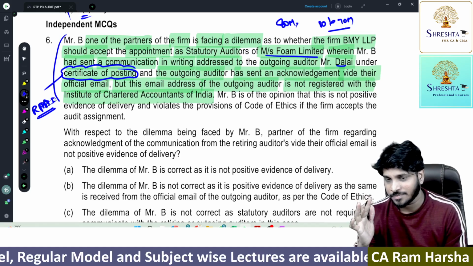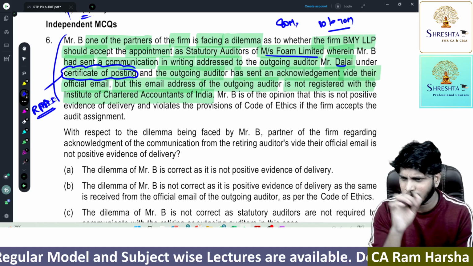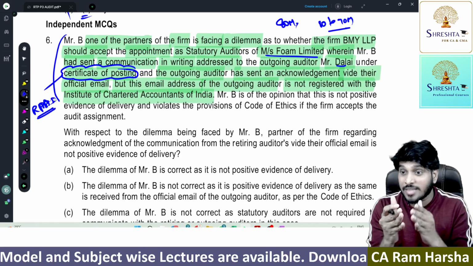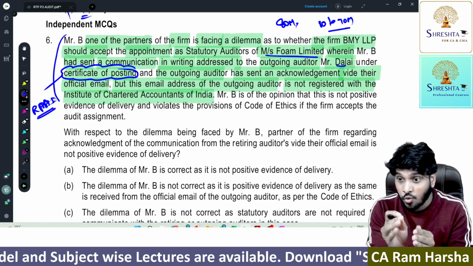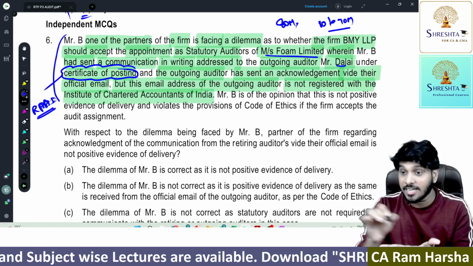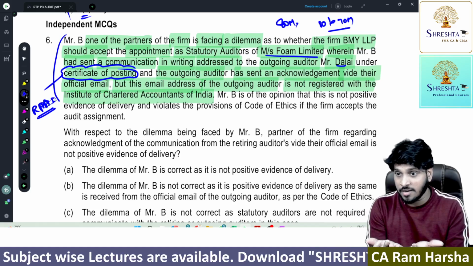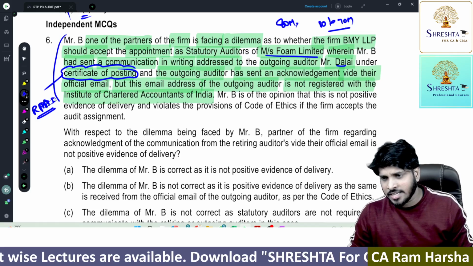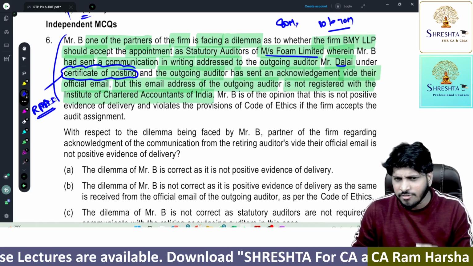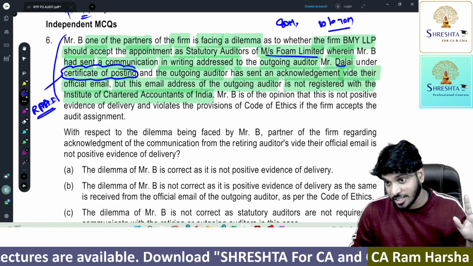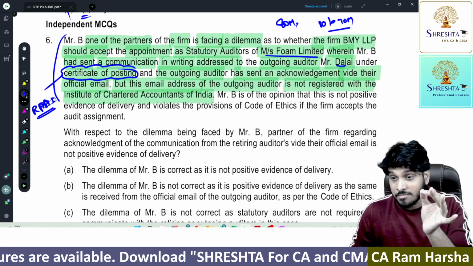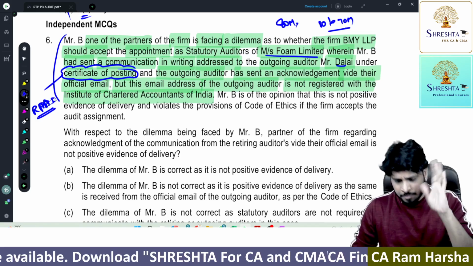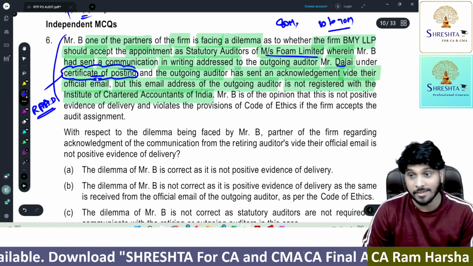More importantly, what is that actual RPAD method? It will be given only to that person to whom it is addressed, and only if the person signed and agreed that he took delivery will this post be delivered. Otherwise, it will not be delivered. So that is one of the council guidelines. Another guideline says mere certificate of posting is not a valid communication. A reply from the other auditor must be received. That is the actual objective. Here, what he did was certificate of posting.